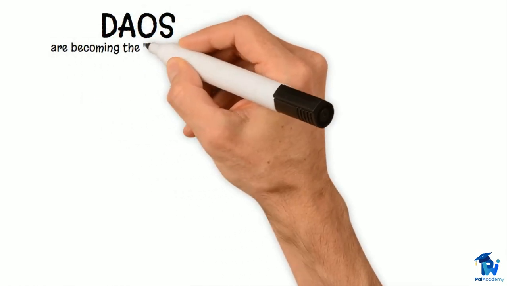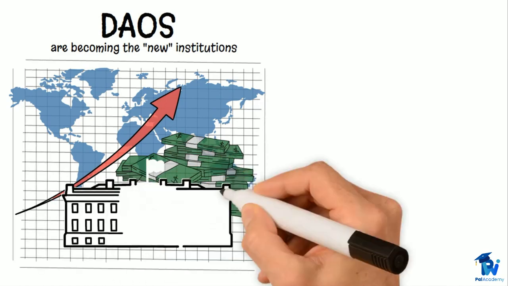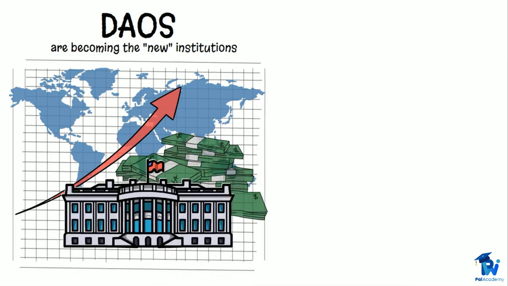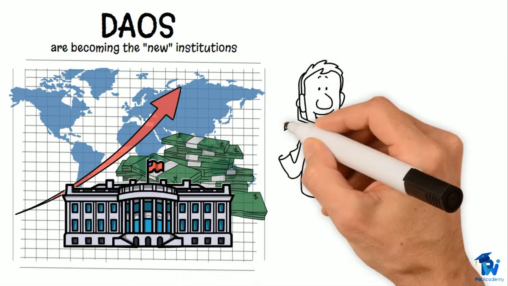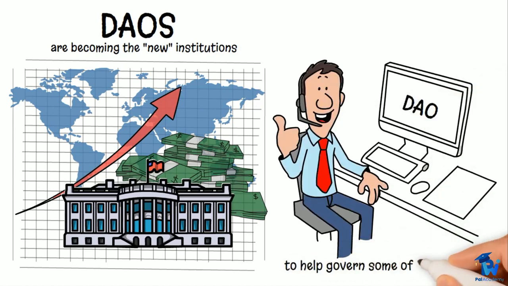DAOs are becoming the new institutions. As internet-native organizations, DAOs have the potential to change the way corporate governance works completely. While the concept matures, more and more organizations are expected to adopt a DAO model to help govern some of their activities.